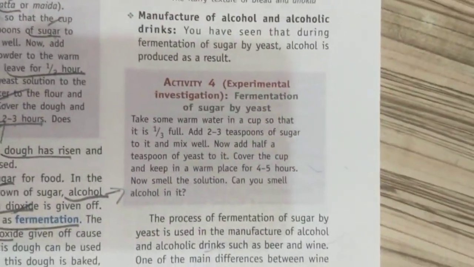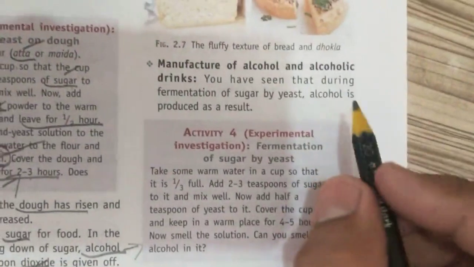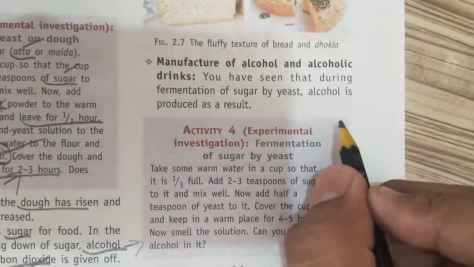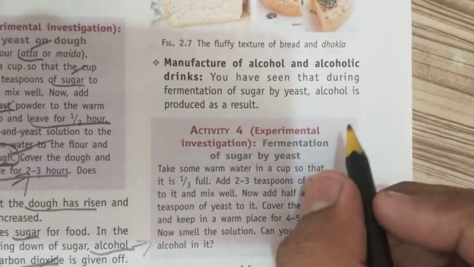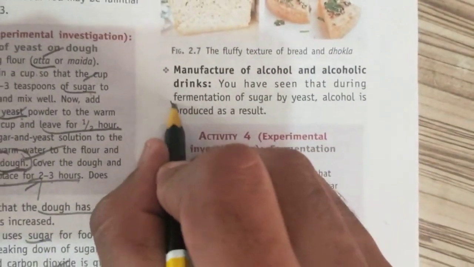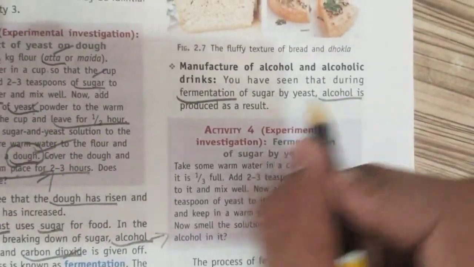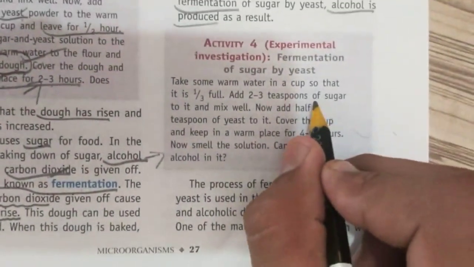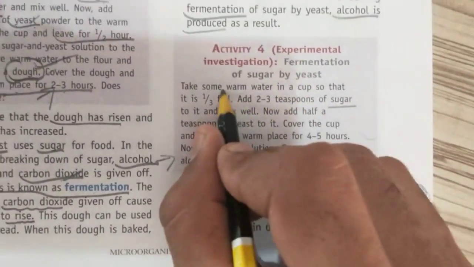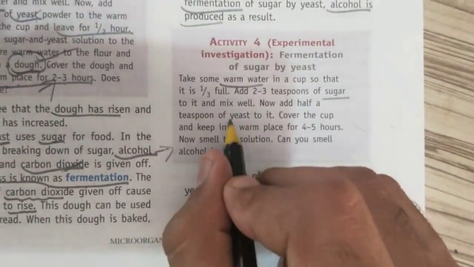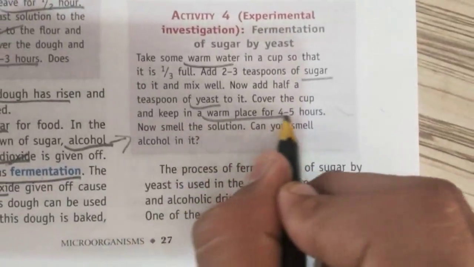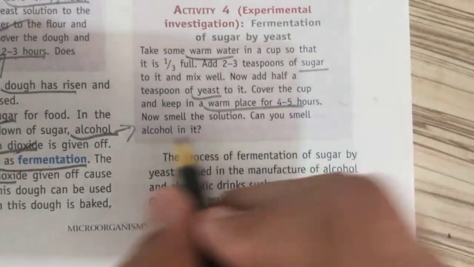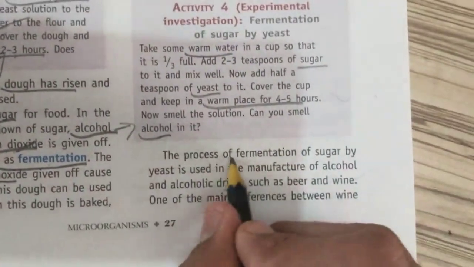Manufacture of alcohol and alcoholic drinks. You know that yeast breaks the sugar and releases alcohol and carbon dioxide. This process is known as fermentation. When fermentation takes place, alcohol is also produced. They will take sugar and warm water, add yeast, and keep the mixture in a warm place for 4 to 5 hours. What is produced? Alcohol is produced due to fermentation.